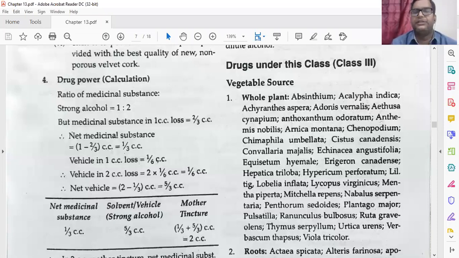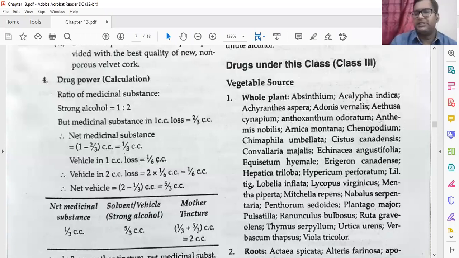Medicinal substances have 1 cc loss, that is 2 by 3 loss, 3 cc loss. Then net medicinal power is 1 minus 1 by 3, 2 by 3, is equal to 1 by 3 cc. Weight is 1 cc loss, 1 by 6 cc. Weight is 2 cc loss, 2 into 1 by 6 cc is 1 by 6 cc. Net weight is 2 minus 1 by 3 is equal to 5 by 3.